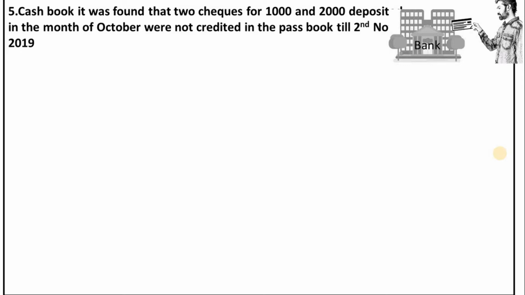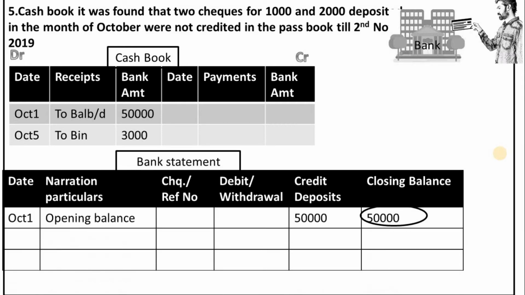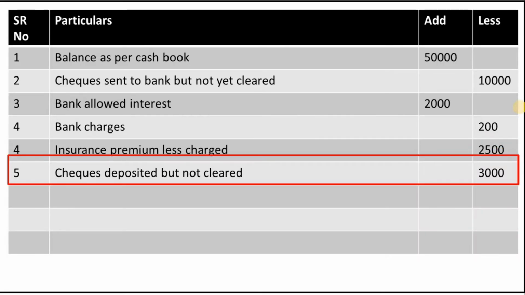But we are preparing the bank reconciliation statement for one month, till 31st October. So till 31st October, these amounts are not credited. So we have to deduct it from the cash book balance. So we'll mention 3000 in the less column, and in the particulars column we'll mention checks deposited but not cleared, and the serial number is 5.